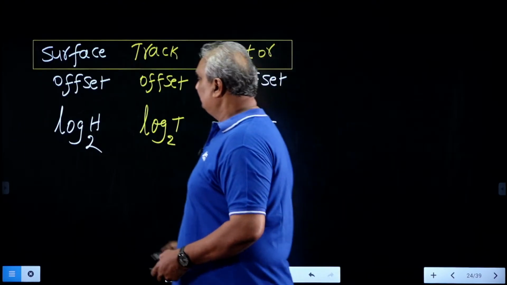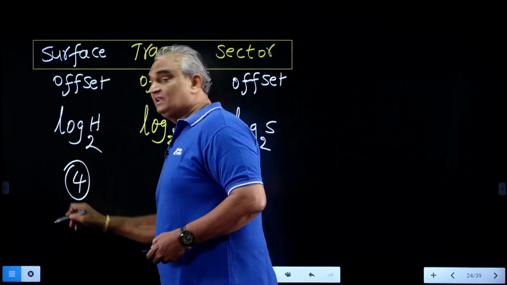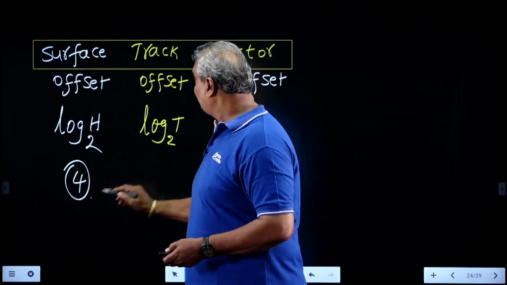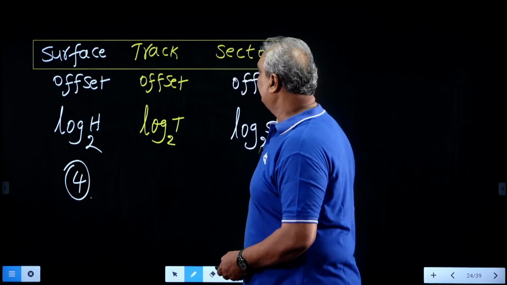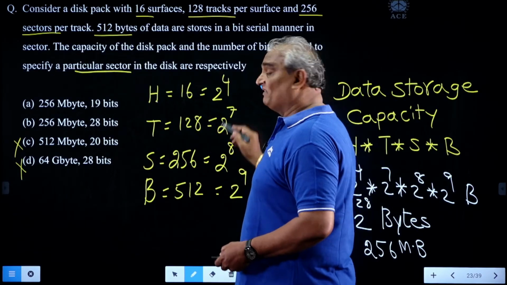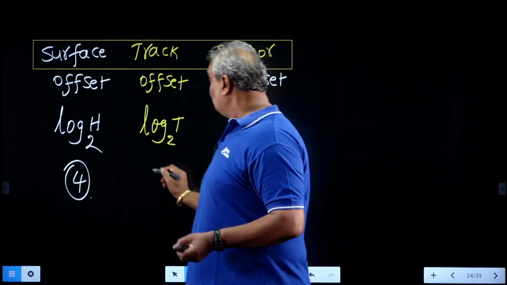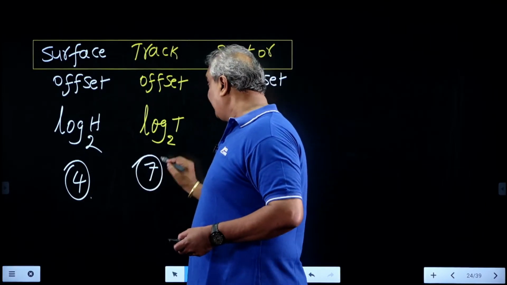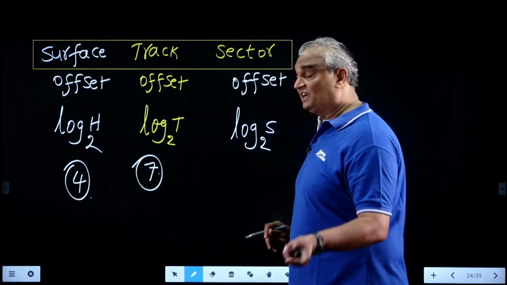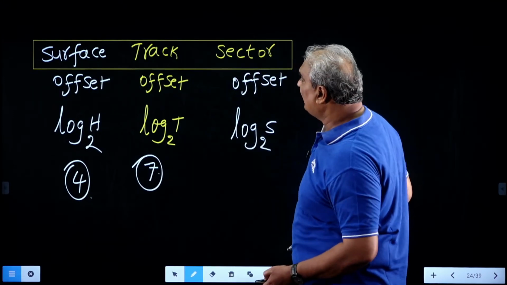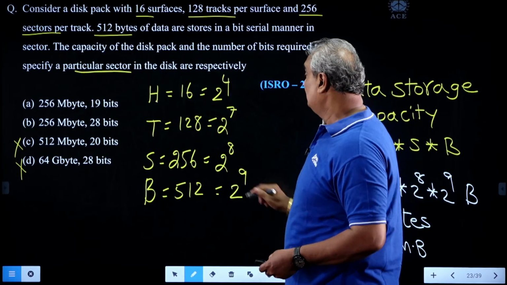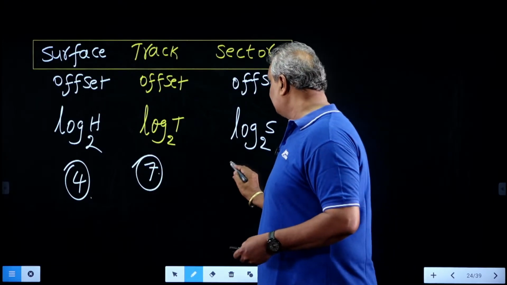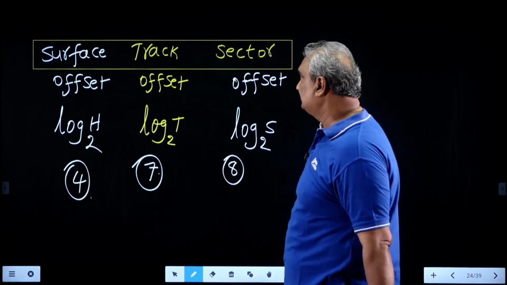That's why this field requires 4 bits. It is used to select one of the surfaces. Later, in that surface, how many tracks are there? 2 power 7. To select one of the 2 power 7, we require 7 bits. After selecting the track, which is a collection of sectors, each track has 256 sectors, 2 power 8, so 8 bits are needed to select one of the sectors.